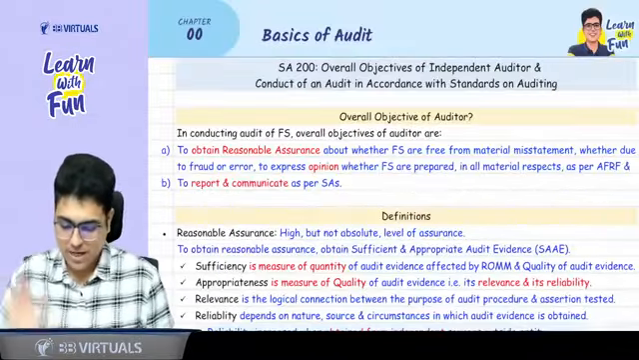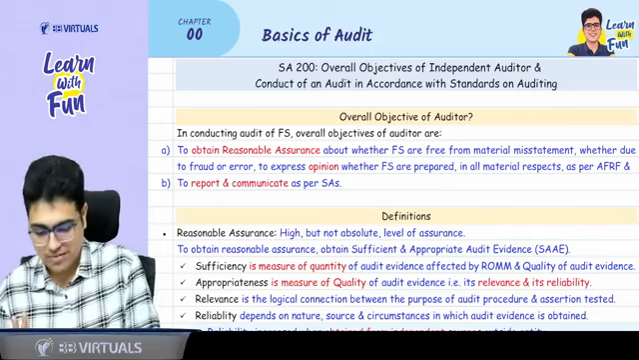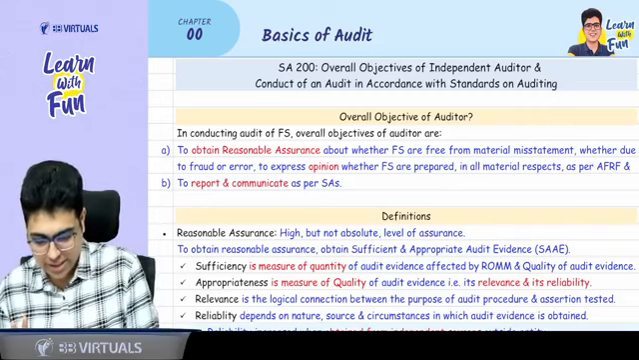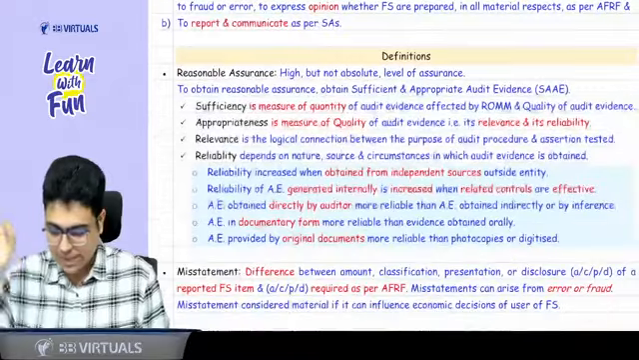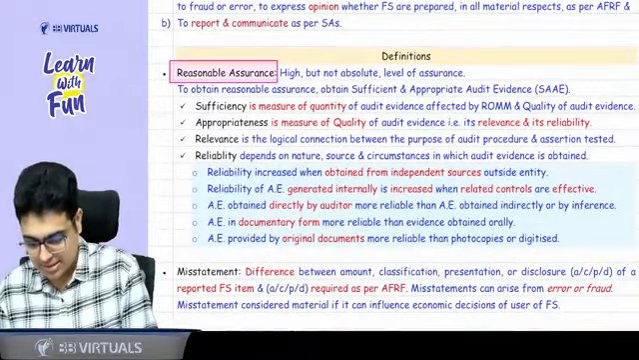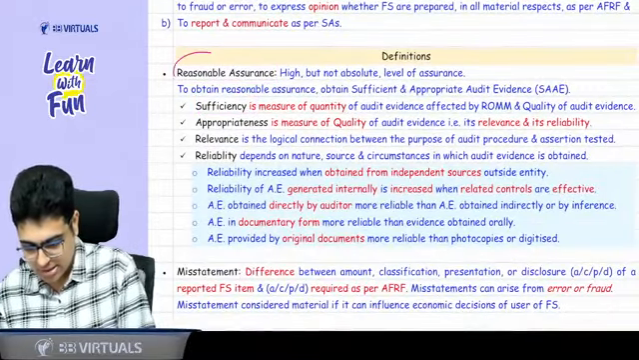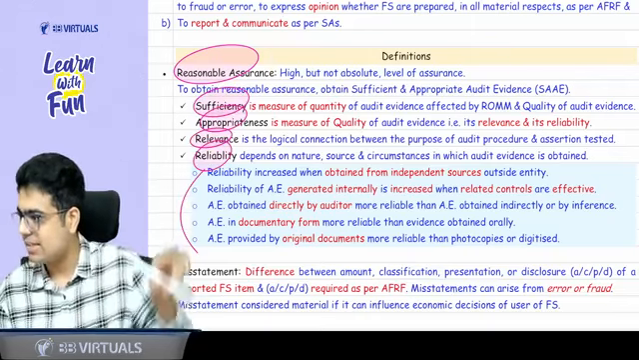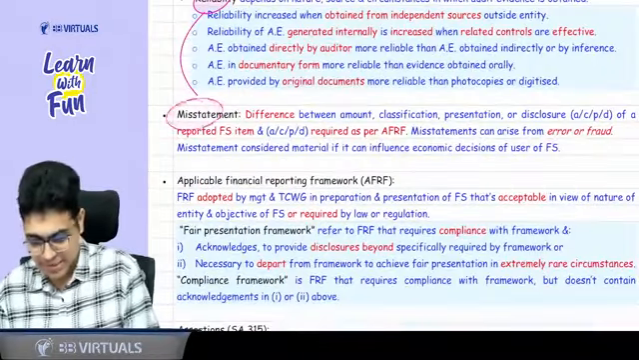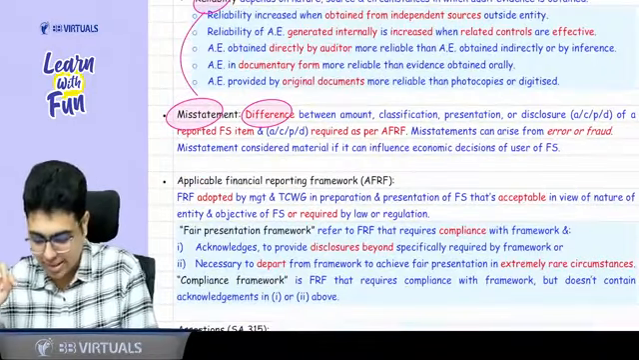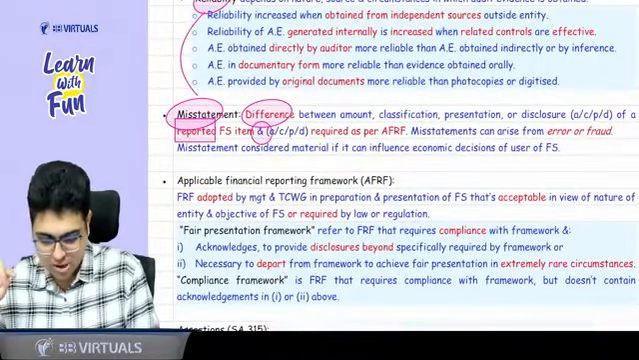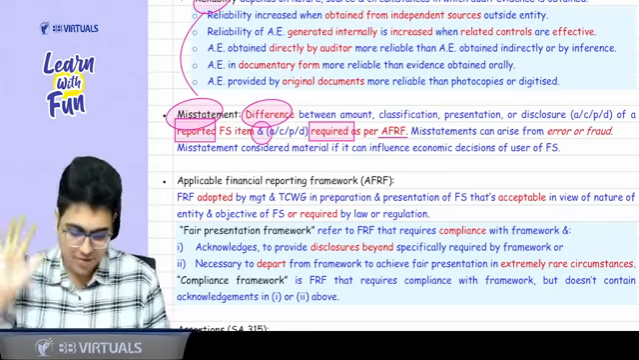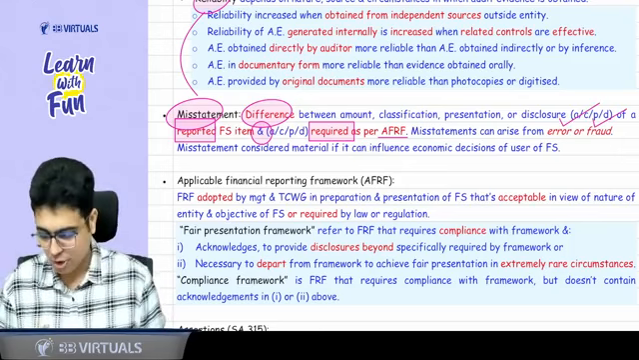Now, I want to revise another concept, but before I revise this concept, you can come to your book and we can quickly mark whatever topics we have done. Overall objective of auditor, done, sir. Definition of reasonable assurance, sufficiency, appropriateness, relevance, reliability factors, done. Definition of misstatement, done. Difference between what is reported and what is required as per the applicable FRF. It can be due to error or fraud.